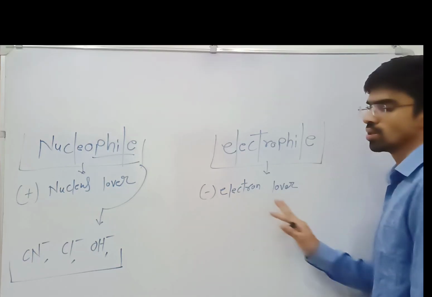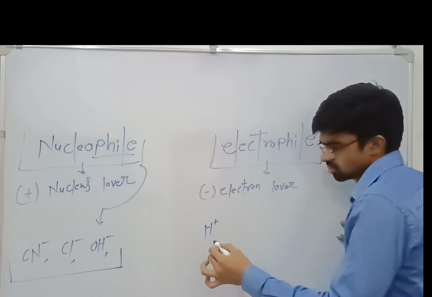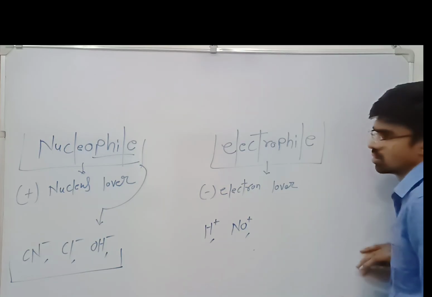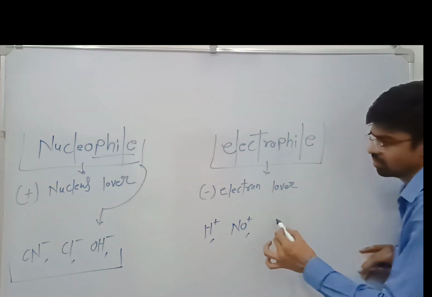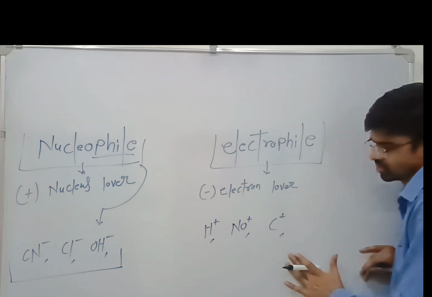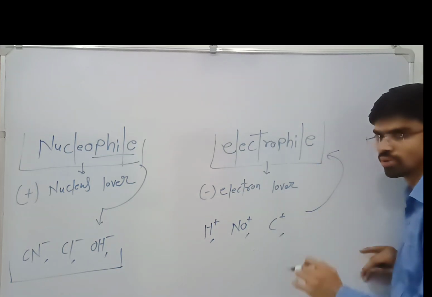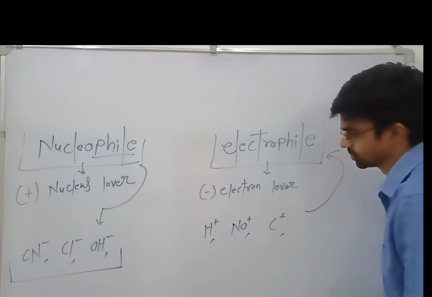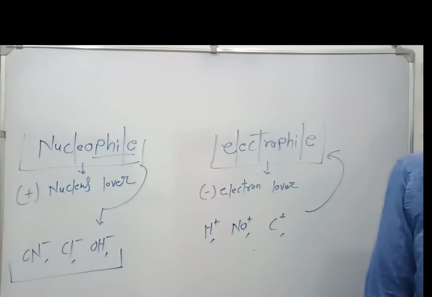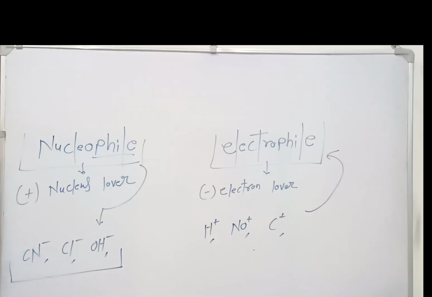And electrophiles means electron lovers. The elements having a positive charge, like H plus, NO plus, and any carbocation, C plus. So anything having a positive charge will be attracted toward the electron, so they are called electrophile elements. Okay, so these are the main compounds, nucleophile and electrophile species.